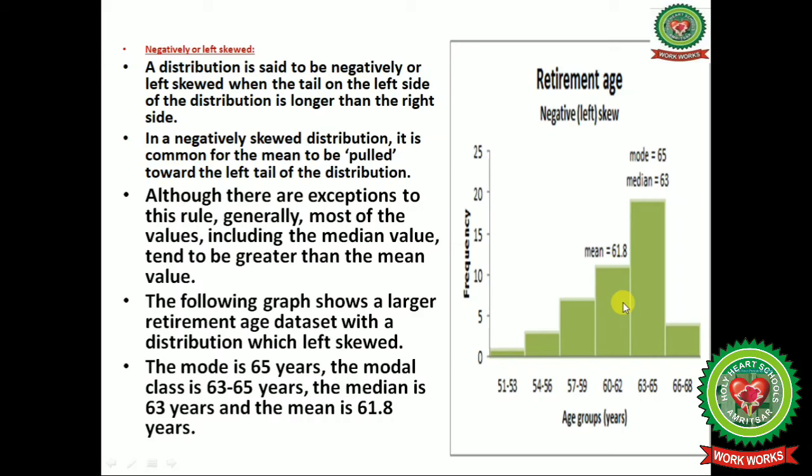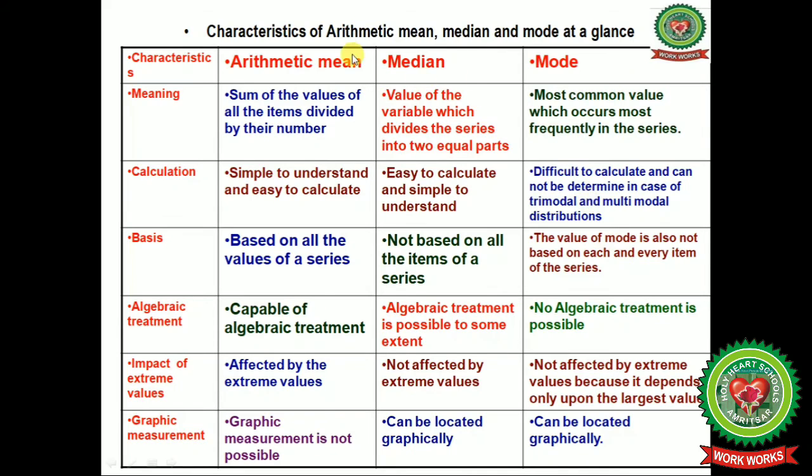Although there are exceptions to this rule, generally most of the values, including the median value, tend to be greater than the mean value. Like here you can see that the value of mode is 65 and the median is 63 and the mean value is lesser than mode and median, that is 61.8.